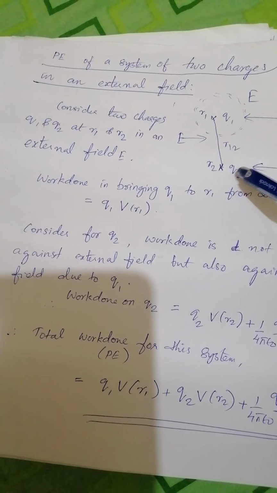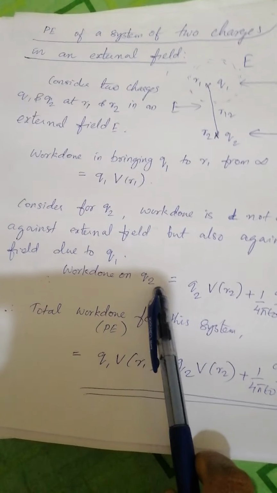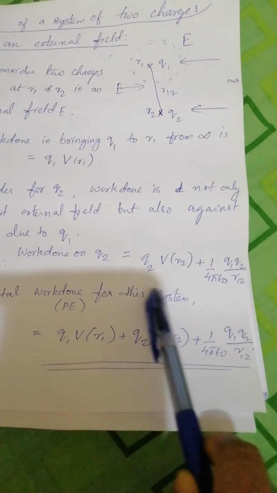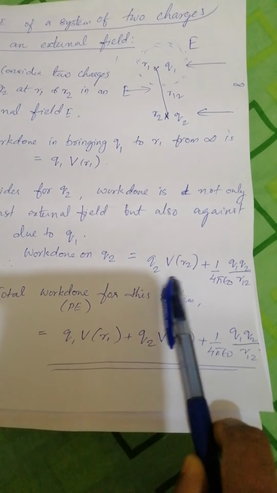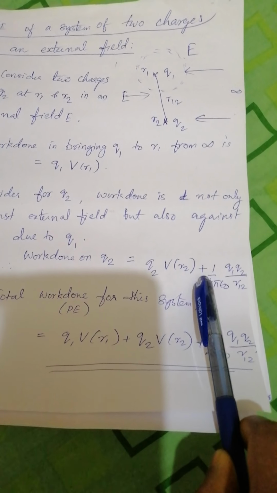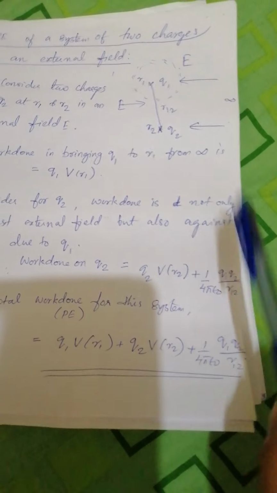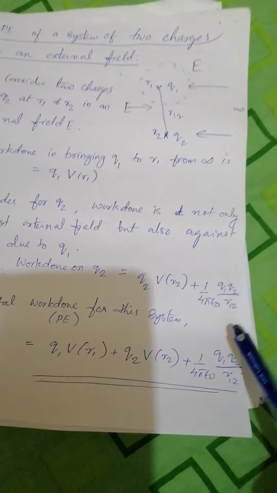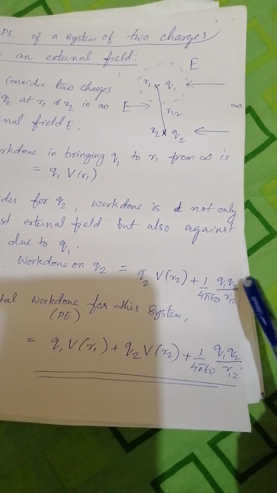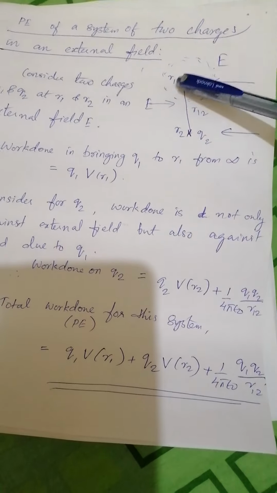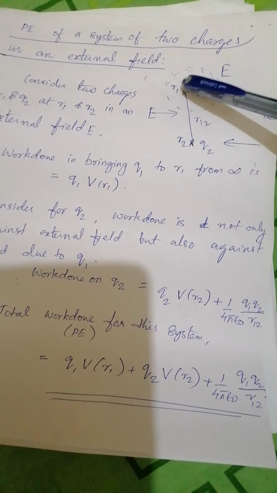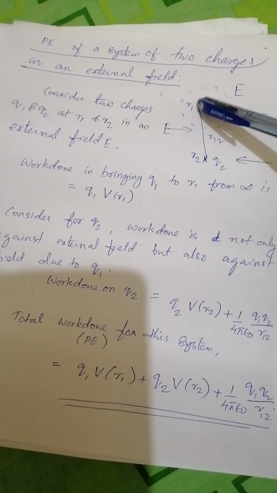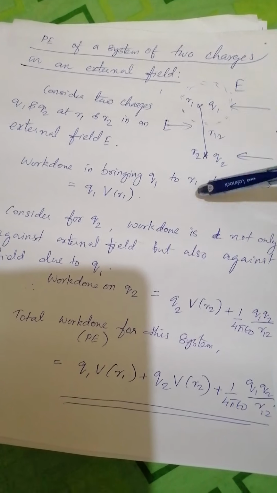That is, for Q2 we can write work done on Q2 is Q2 V(R2), in bringing Q2 from infinity to this position, plus work against the first electric field due to Q1, that is 1 by 4 pi epsilon 0 Q1 Q2 divided by r12, where r12 is the distance between Q1 and Q2.